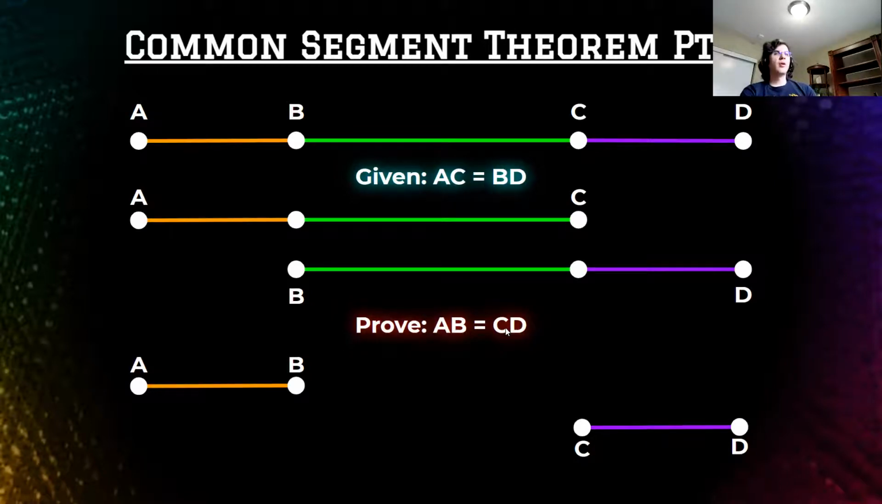Okay. Notice I've already highlighted the colors to make this a little easier for you, right? Look at those highlighted colors. What do we think might be the key to this? Well, and again, look at the name, the common segment theorem, right? So the common segment is going to be important here, but how? How is it going to be important?